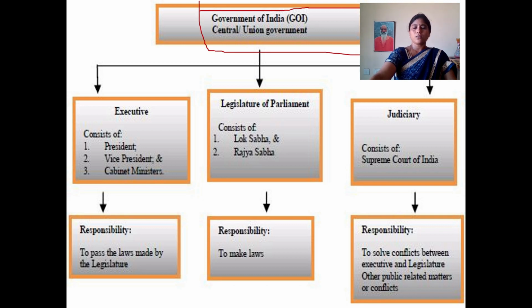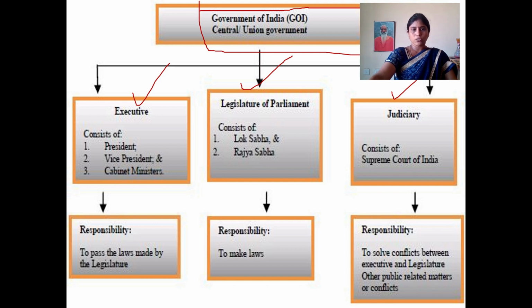This is our horizontal distribution of power. Before, we discussed vertical distribution of power between central level, state level and local self-government. Now we are going to discuss horizontal distribution of powers between the executive department, legislature department and then judiciary department. Now I am going to explain each and every one.